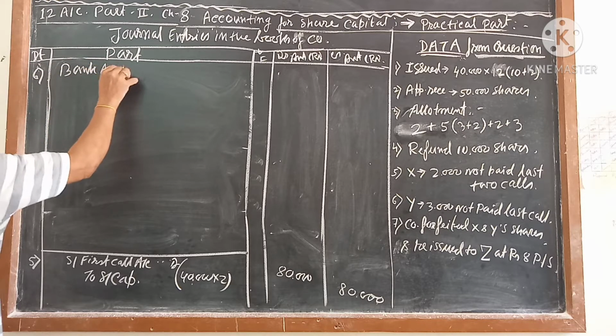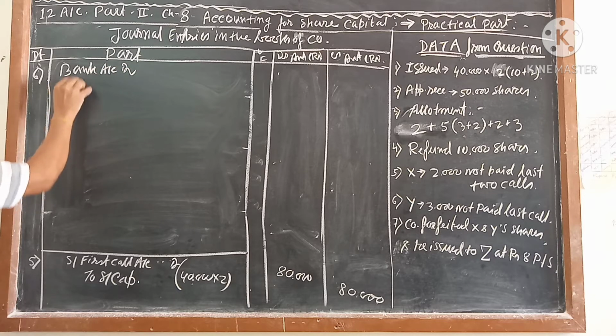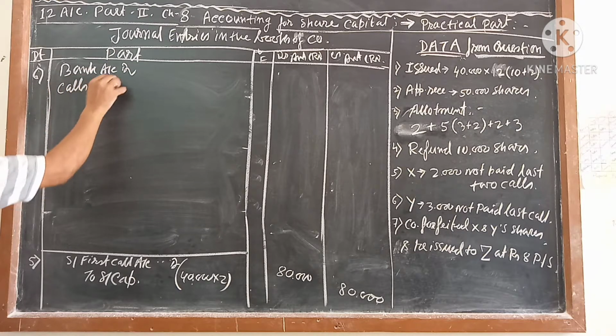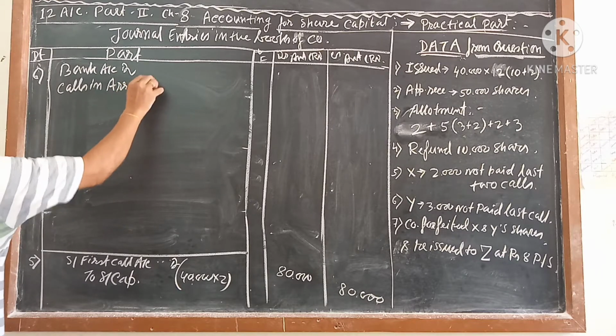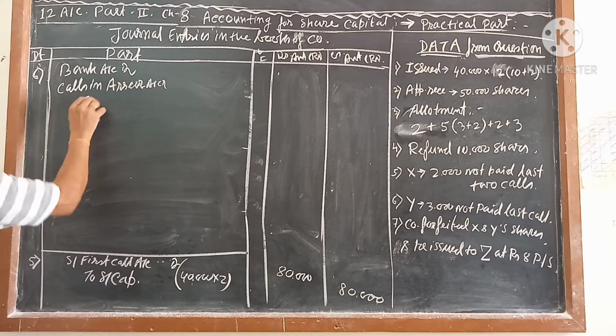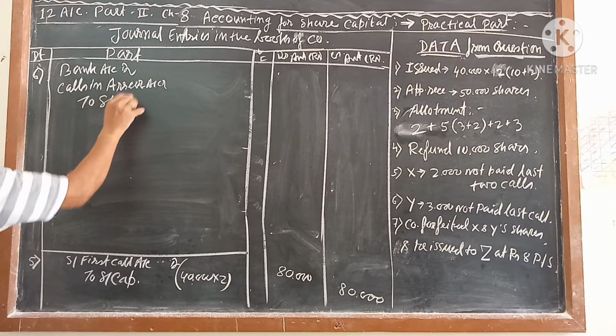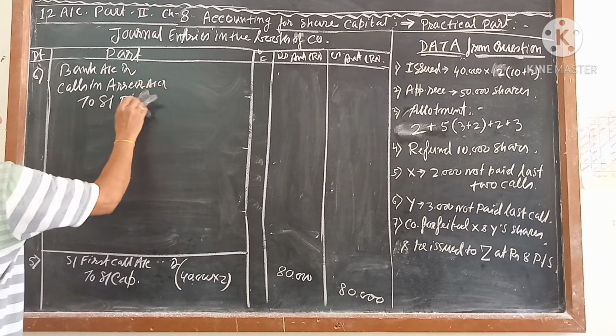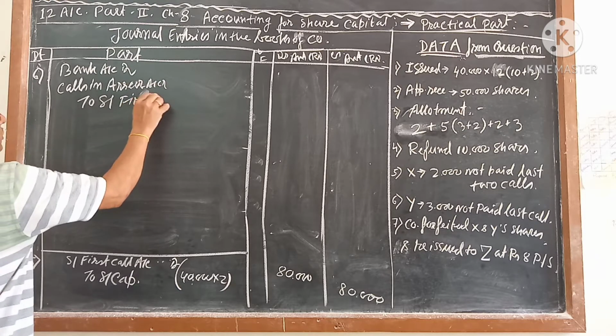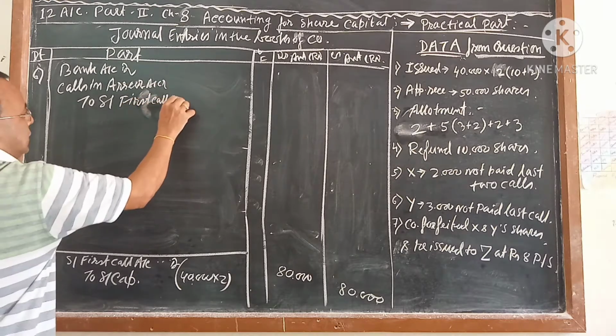So we will write it here, number 6, bank account debit. Now it is coming call scenario. I told call scenario you will write it here. Account debit to share first call. Is it correct?